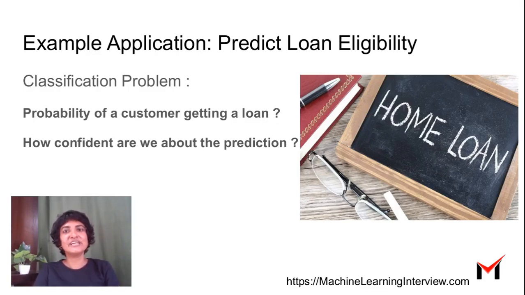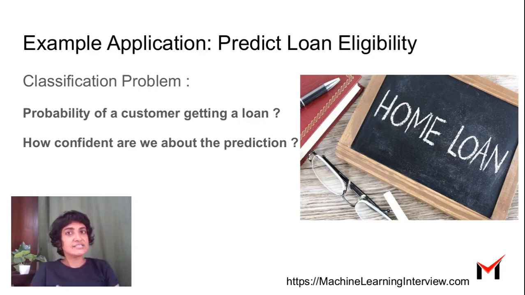Suppose you want to predict the eligibility to sanction a particular loan based on various parameters like the income level of the person, the demography, the age, and maybe a lot of other characteristics. You can treat this as a classification problem and use logistic regression to see what is the probability of a person being granted a loan.